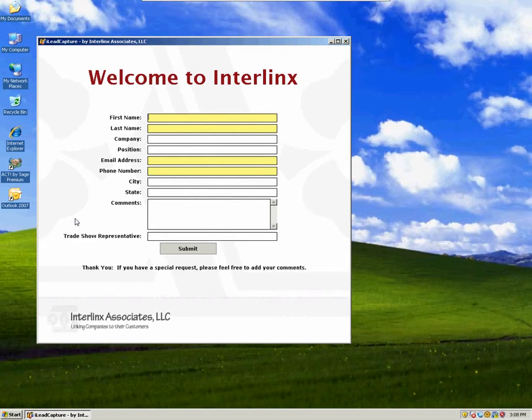The yellow fields are required. And all you need to do is hit submit, and the form refreshes, and you can enter the next lead. Hit submit, and so on.